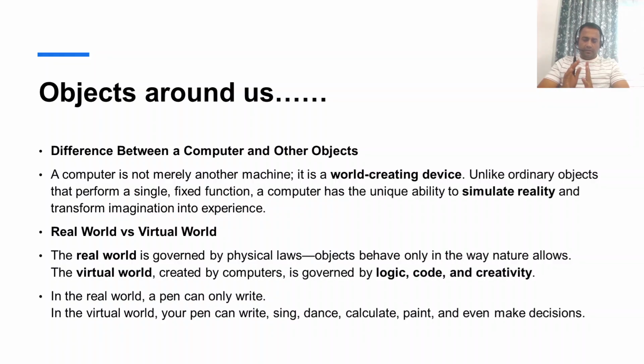But the difference between other objects and the computer is that the computer is not only an object, but a device through which you can create objects within it. You got the point? Within the computer, which has a hardware and software combination, by writing programs you can create the real world which we visualize around us.